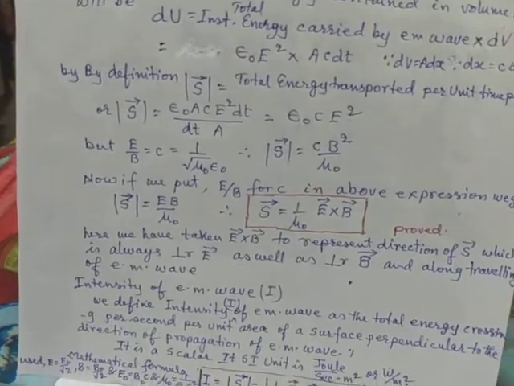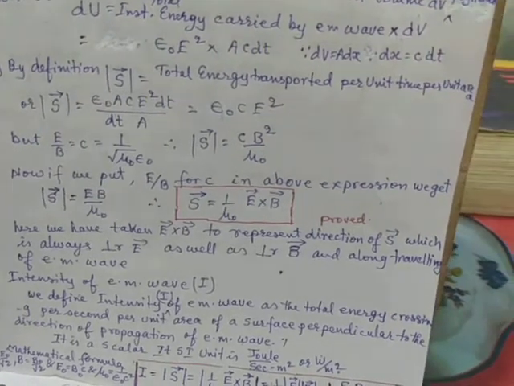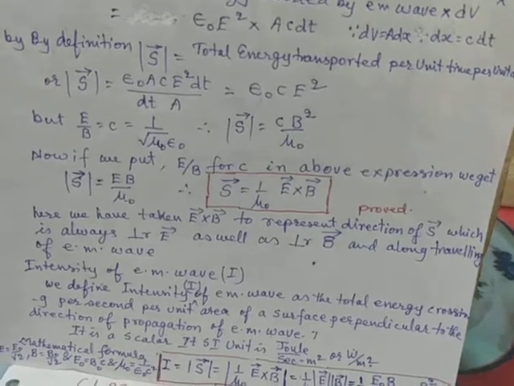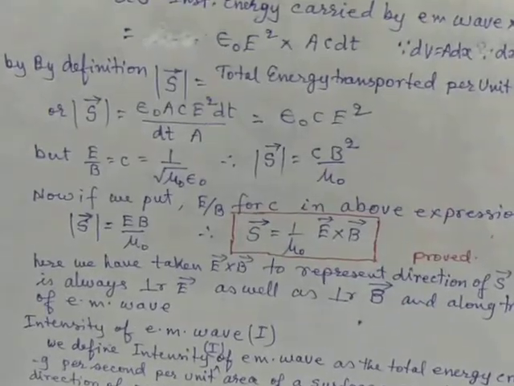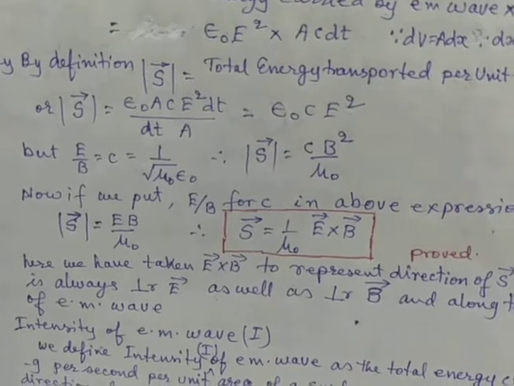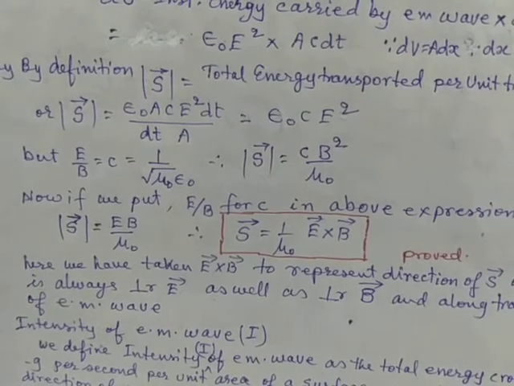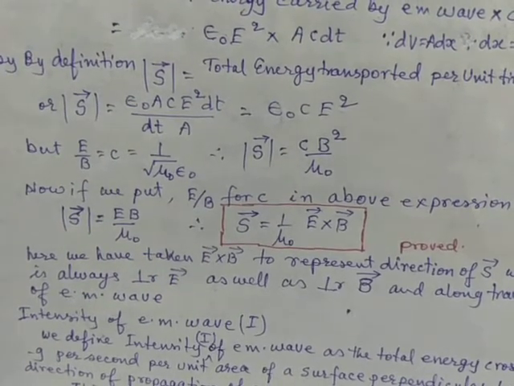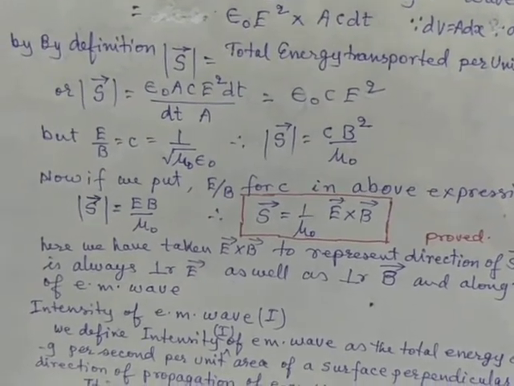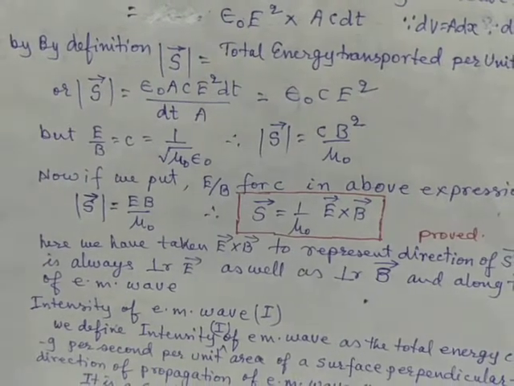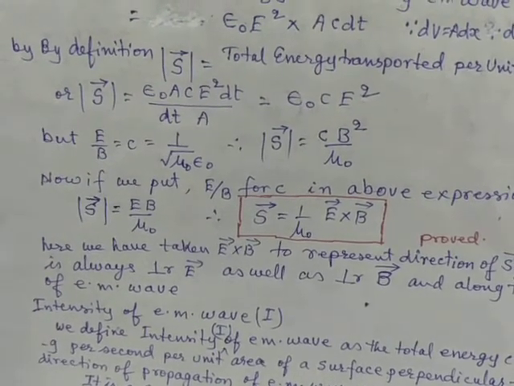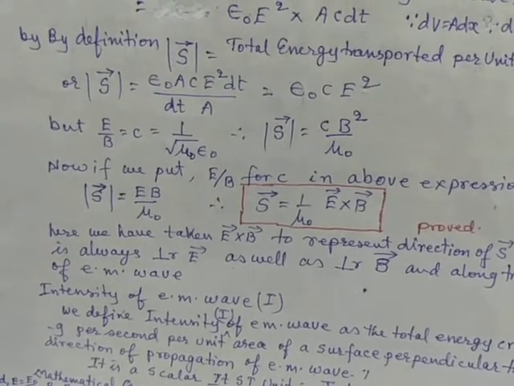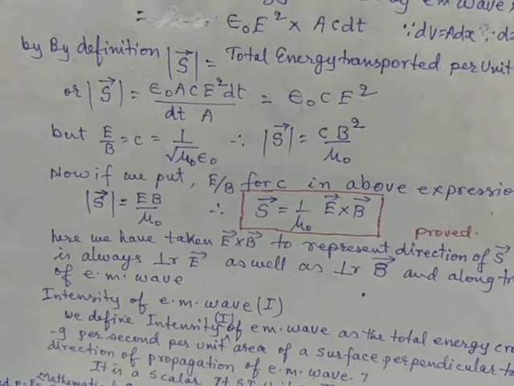By definition, the total energy transported per unit time per unit area is the magnitude of the Poynting vector. Therefore the magnitude of Poynting vector S is equal to epsilon naught A c E square dt divided by dt into A, and that becomes epsilon naught c E square. But E by B is equal to c, which is equal to 1 by root mu 0 epsilon naught. Therefore S is equal to c B square by mu 0.